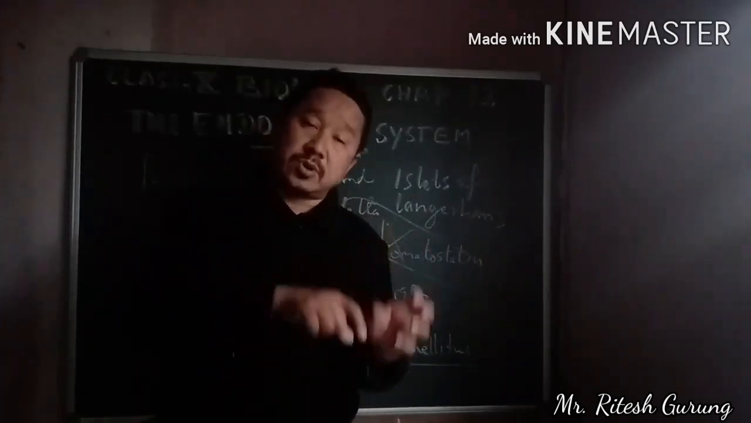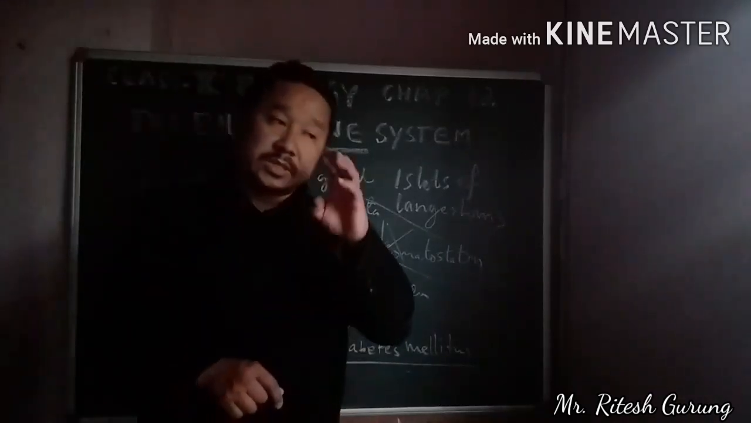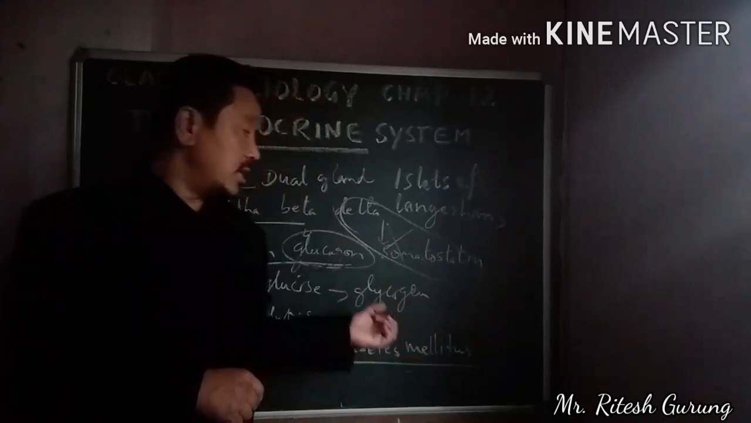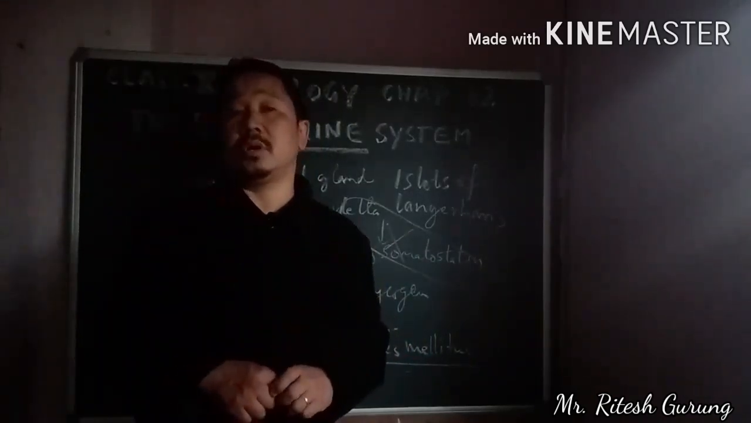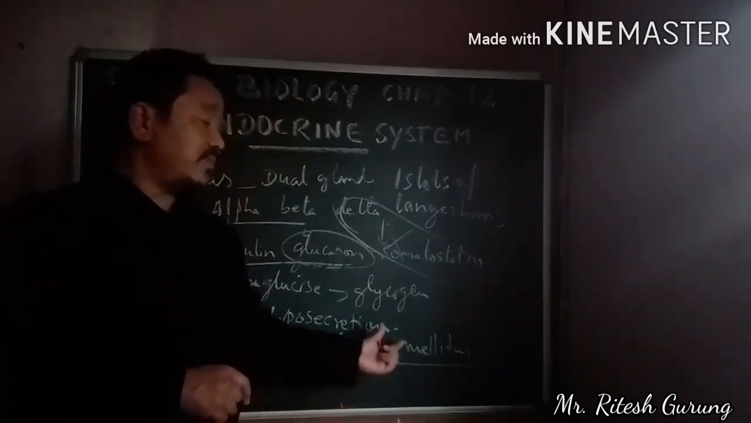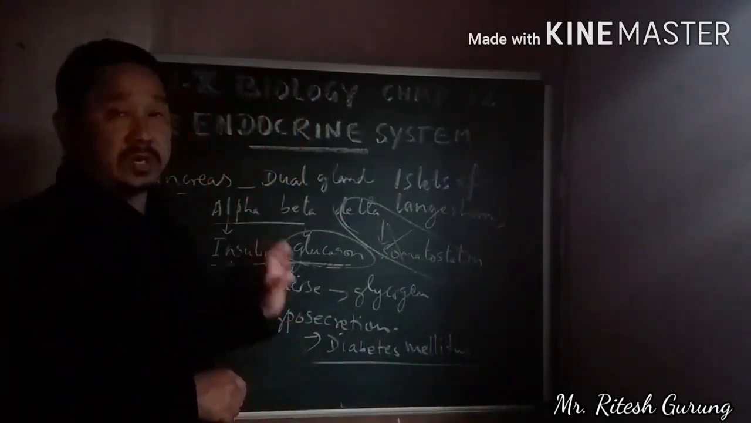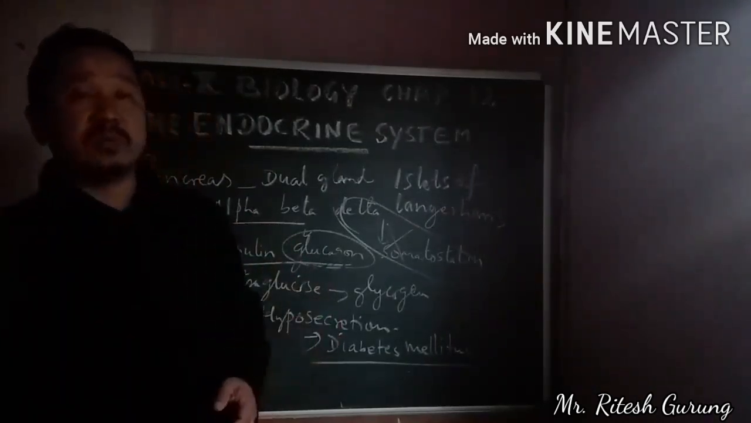If it is chronic, if the condition becomes severe, then the person will lose vision, or sight also. These are the symptoms of this disease called diabetes mellitus, caused due to the hyposecretion of this hormone. That means when insulin is less, this problem is caused.